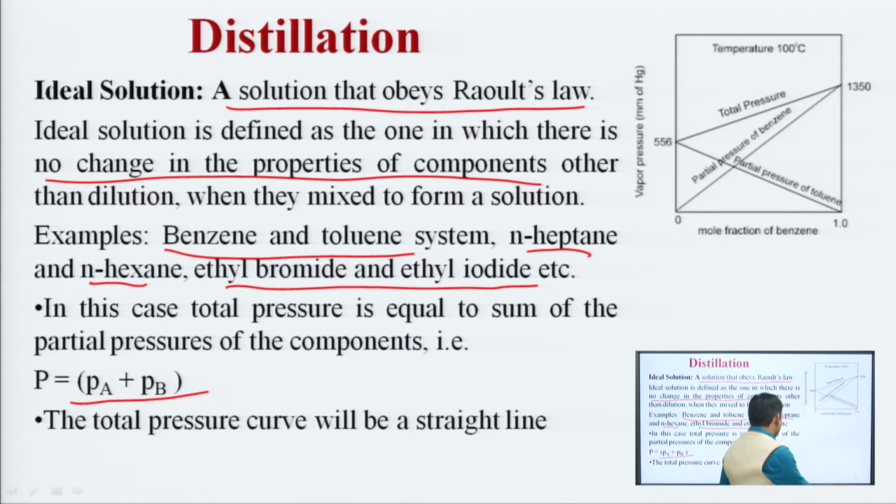So, the total pressure curve in case of an ideal solution is a straight line. This is the partial pressure, it is also a straight line. This is the partial pressure of the other component, it is also a straight line, and the combination of these two is also a straight line, that is the total pressure. So, this total pressure is equal to the partial pressure of this plus the partial pressure of this.